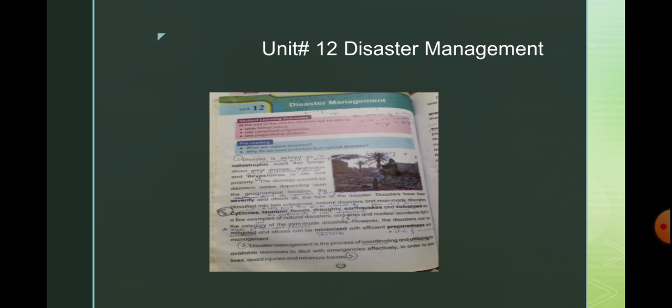Cyclones, tsunamis, floods, droughts, earthquakes, and volcanoes are a few examples of natural disasters, and wars and nuclear accidents fall in the category of man-made disasters. However, disasters can be mitigated and losses can be minimized with efficient preparedness and management.